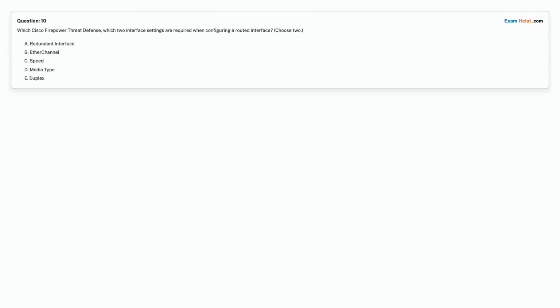Question 10. In Cisco Firepower Threat Defense, which two interface settings are required when configuring a routed interface? Choose 2. Option A. Redundant interface. Option B. Ether channel. Option C. Speed. Option D. Media type. Option E. Duplex. Choose the correct answer.